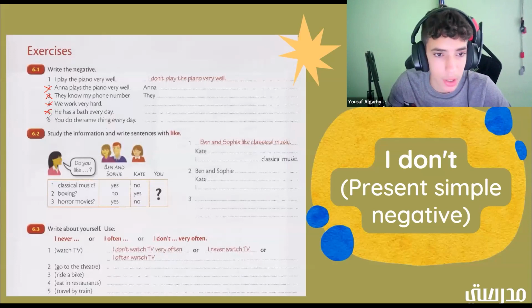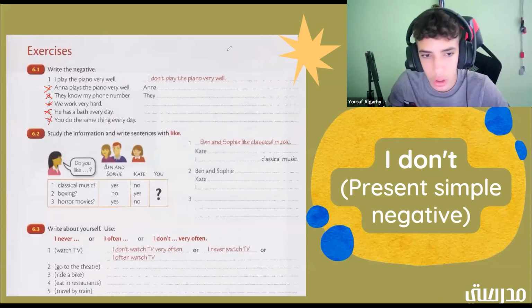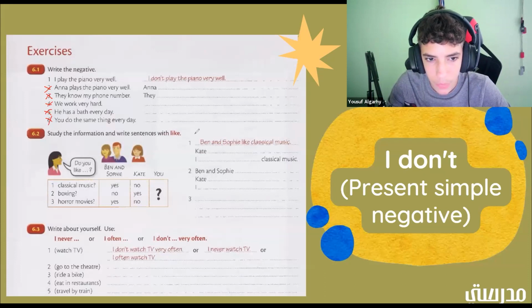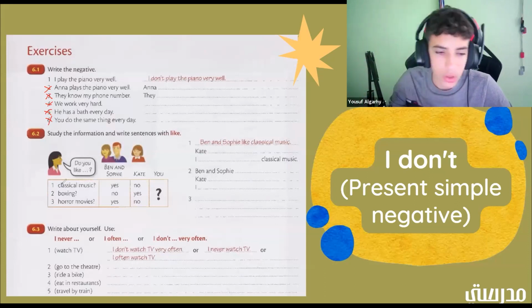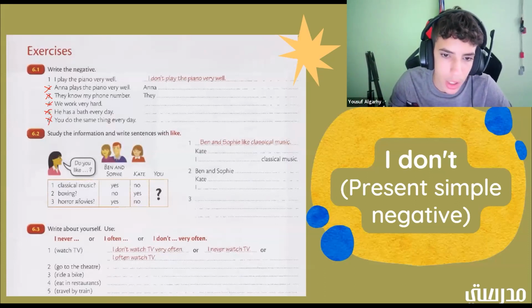You don't do the same thing every day. All right. Good job, everyone. That's great. Okay. So now we're going to write sentences with like. Okay. So here we have one. It says one classical music. Okay. Two boxing. Three horror movies.